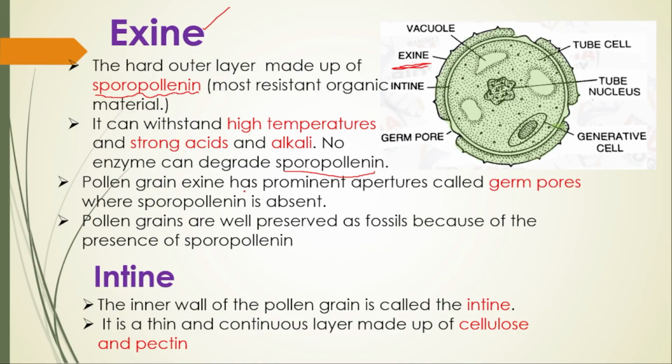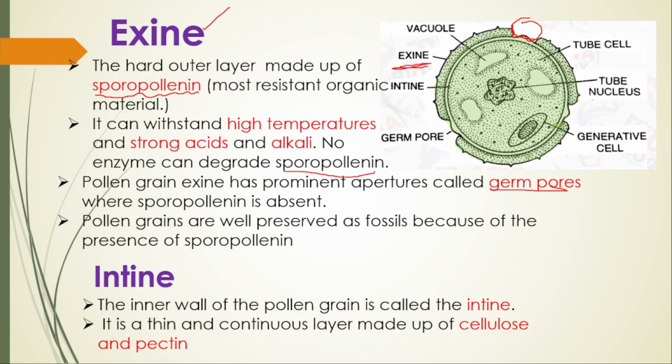The pollen grain's exine has prominent apertures. Apertures means this one. This is the aperture, called germ pores, where sporopollenin is absent. This is the only area where sporopollenin is absent.